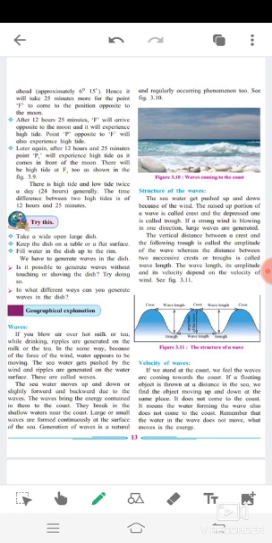Now, in this paragraph, structure of waves: the raised up portion of a wave is called crest and the depressed one is called trough. The vertical distance between a crest and the following trough is called the amplitude of the wave. The distance between two successive crests or troughs is called wavelength. The wavelength, its amplitude and its velocity depend on the velocity of winds.